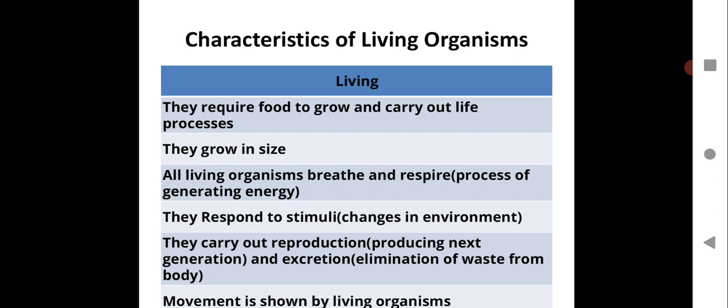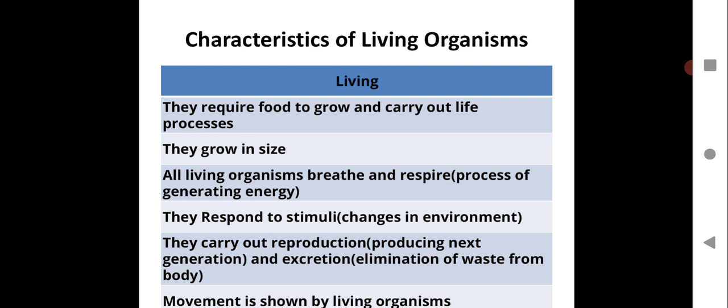They require food to grow and carry out life processes. As you all know, we require food energy to do work, to survive. All the cellular activities take place with the help of energy, which is provided by the food that we eat. So all living organisms require food for their survival. They grow in size. As you see, plants and tiny organisms grow in size. We all grow in size. That is one of the very important characteristics of living organisms.